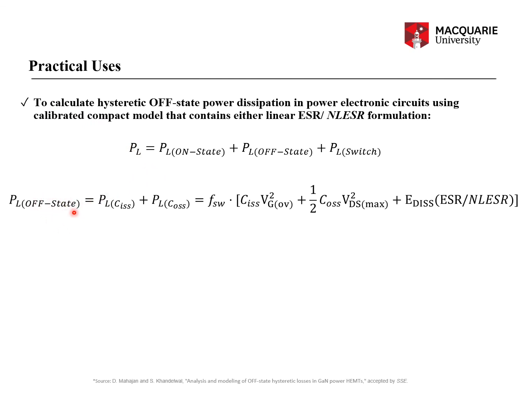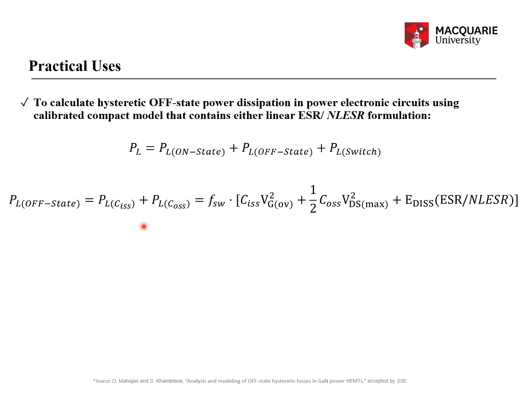what is happening? Before I talk about the off-state losses, let me say that the total losses are on-state plus off-state plus switching losses, right? Switching losses can be calculated in simulation by the overlap of VDS and IDS across the device. On-state losses are IRMS square times R-on, right? They are fixed according to the duty cycle and the on-state RMS current of the device.